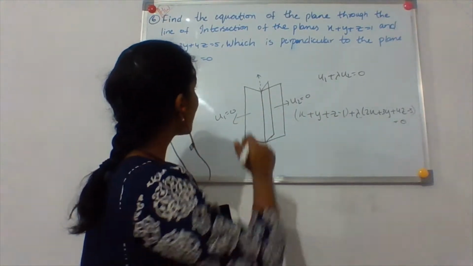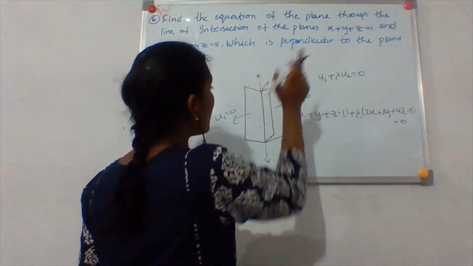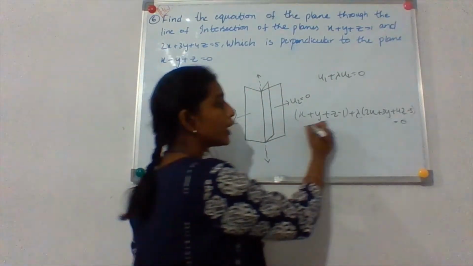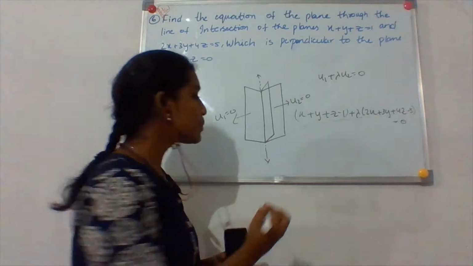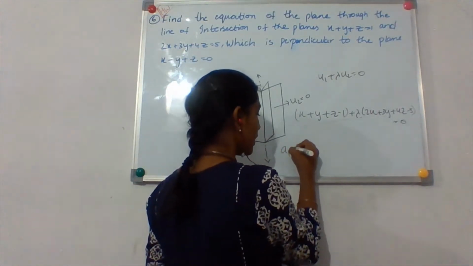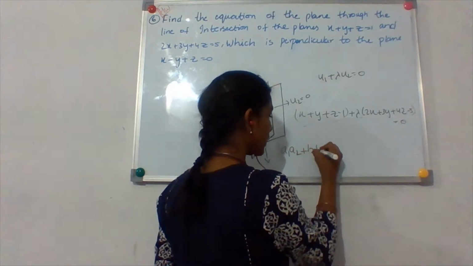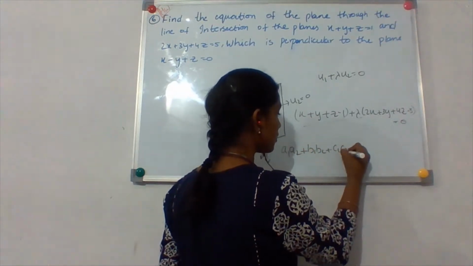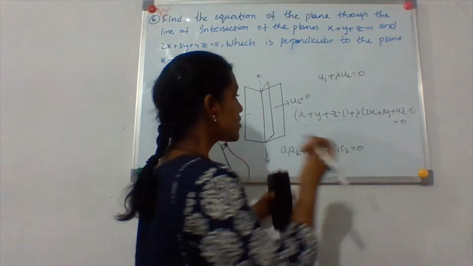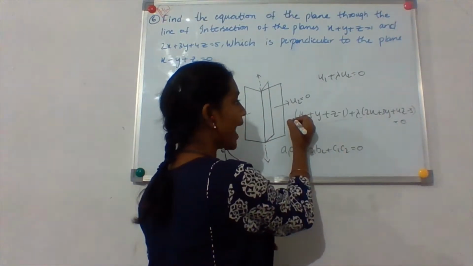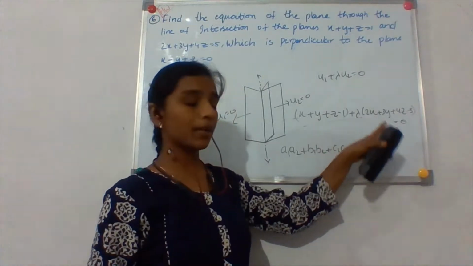What is the second condition? Another plane is perpendicular to this plane. Then I'll write the perpendicular condition. What is the perpendicular condition? You already know: A1 A2 plus B1 B2 plus C1 C2 is equal to 0. So here you will write the x coefficients after multiplying with lambda.